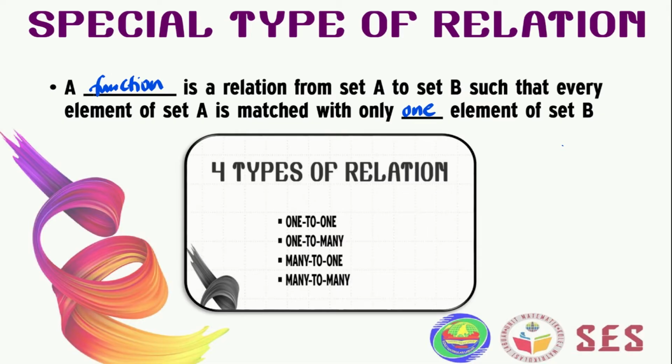We have four types of relations that we discussed in our previous video: one-to-one relation, one-to-many, many-to-one, and many-to-many. Based on this definition, only one-to-one relation and many-to-one relation can be considered as function.